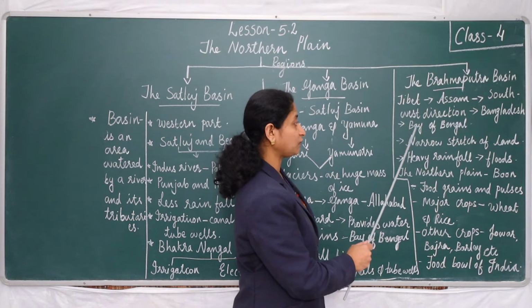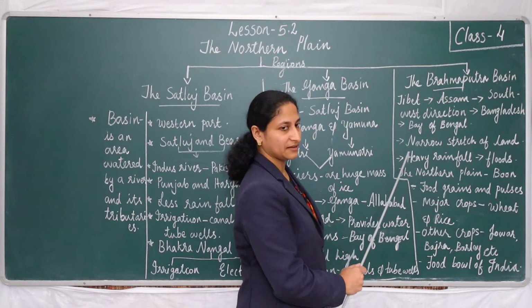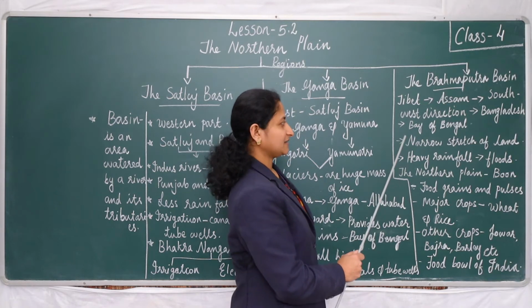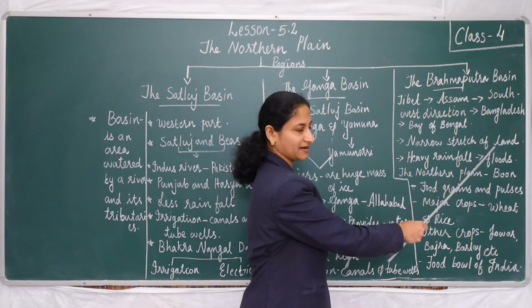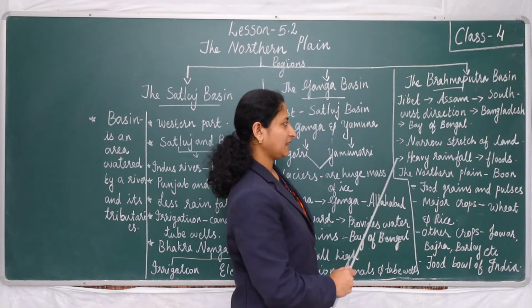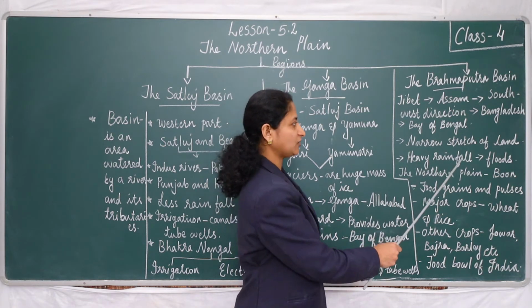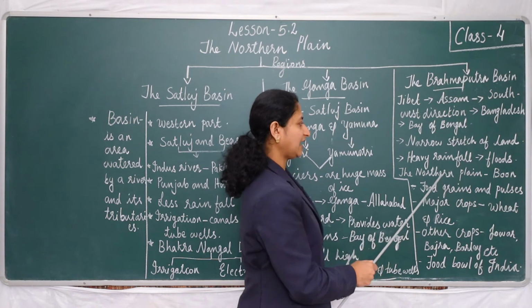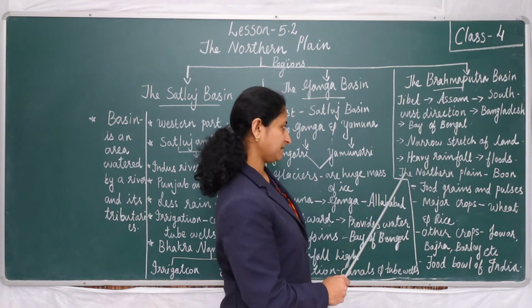The river Brahmaputra flows through a narrow stretch of land. This area is known as the Brahmaputra basin. The rainfall is very heavy in this region, which causes floods that cause damage to people and property.